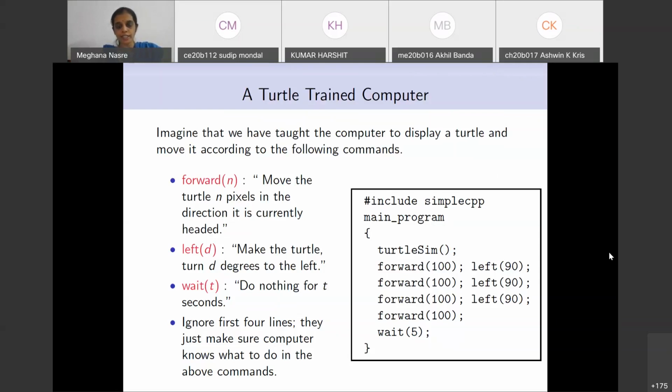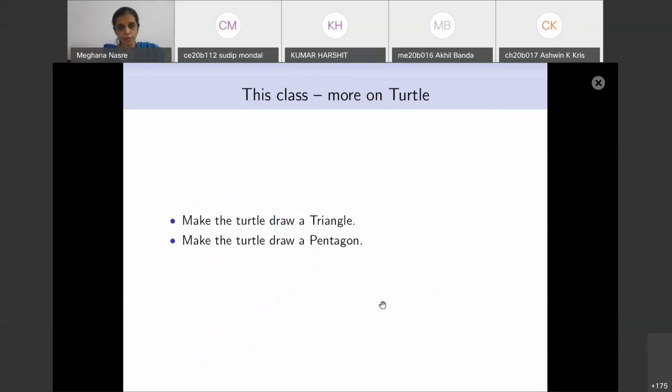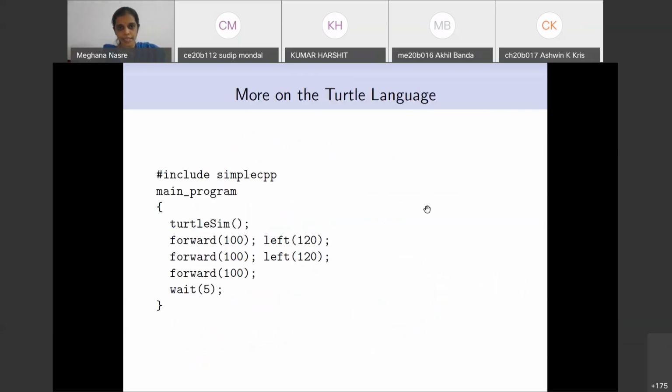Then you just divide 360 by the number of sides, and that is the angle that you get for turning the turtle. Once you get that and you know the side of the polygon, you are going to be able to write down this code for any polygon that you want to draw. So this is precisely what Harshit told us earlier.